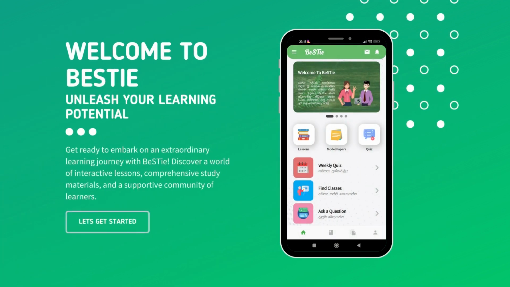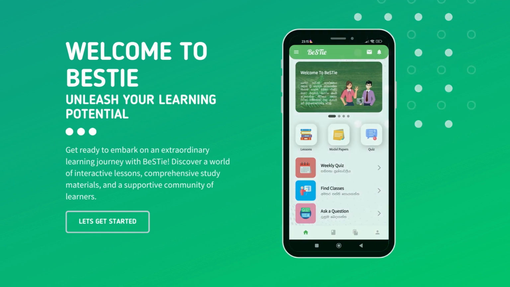Welcome to BeSTie, the feature-packed mobile app for Biosystems technology students. Unleash your learning potential with BeSTie. Embark on an extraordinary learning journey where you'll discover interactive lessons, comprehensive study materials, and a supportive community of learners.